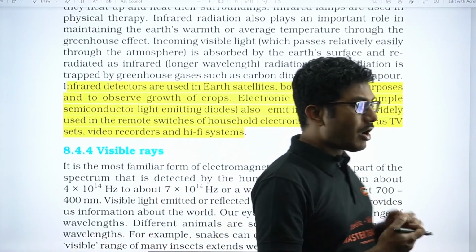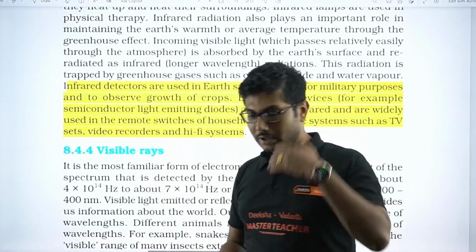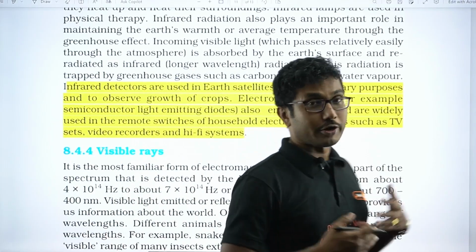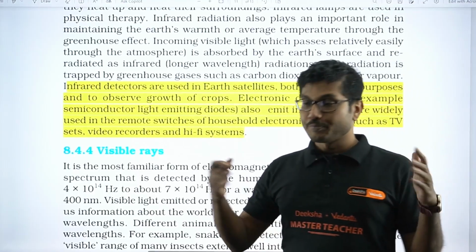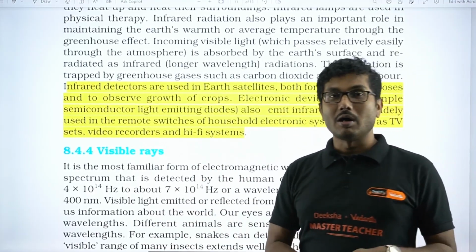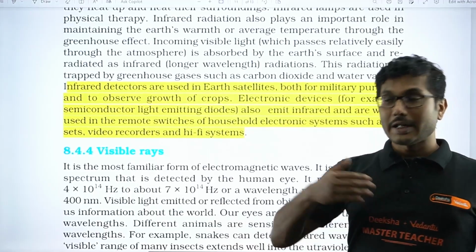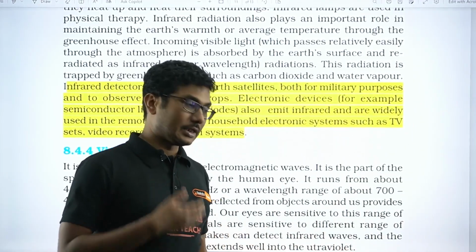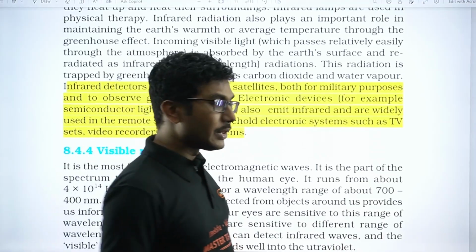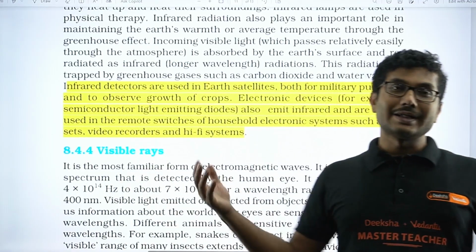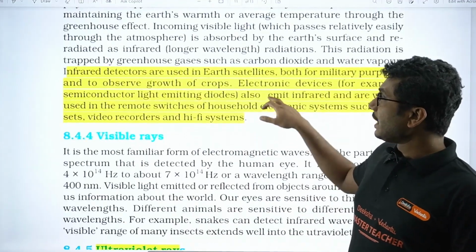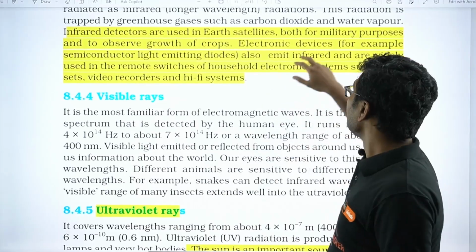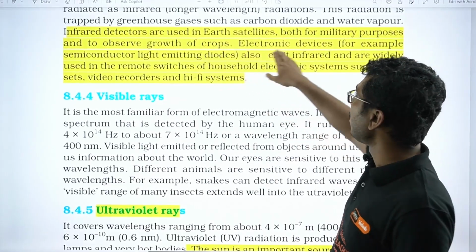This is how the government or the planning commission determines that maybe this year we will have a shortage of food, so we have to supply food from our storage. The government keeps some storage for this purpose. Every year they refresh the stocks, sell some, and replenish some, but if there is a rain or any other calamity, they use that stock to keep the prices under control. So that covers both military purposes and observing the growth of crops.